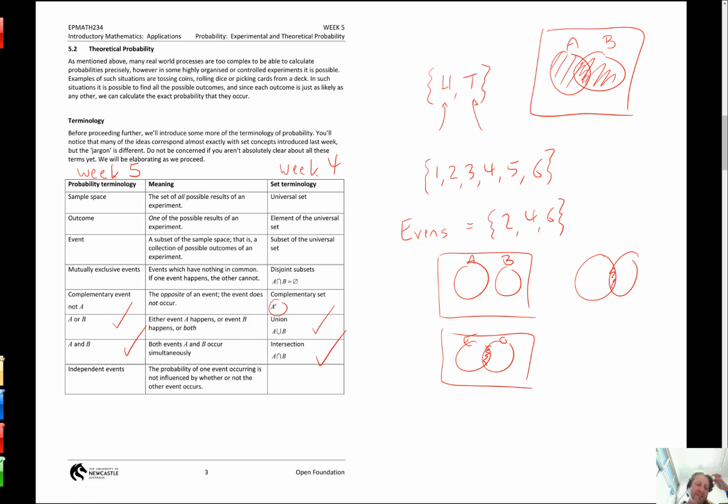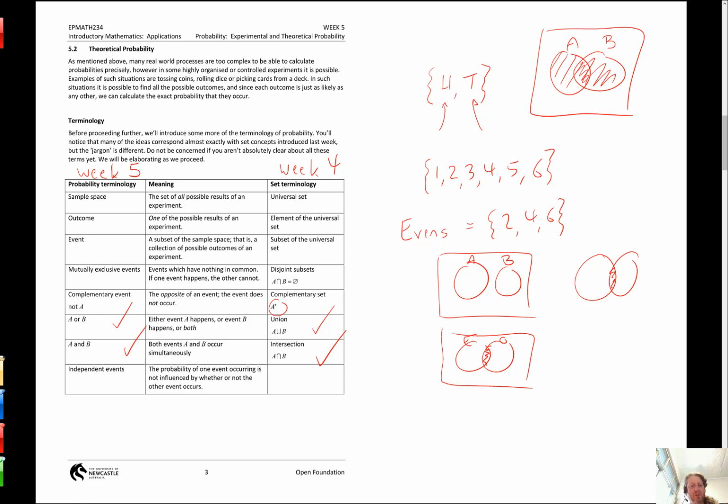Independent events are easy to confuse with mutually exclusive because they sort of sound the same. Mutually exclusive, we said, means they just cannot both happen. Independent events means that whether one event occurs is not influenced by whether or not the other event occurs. Say I'm tossing a coin 10 times in a row.